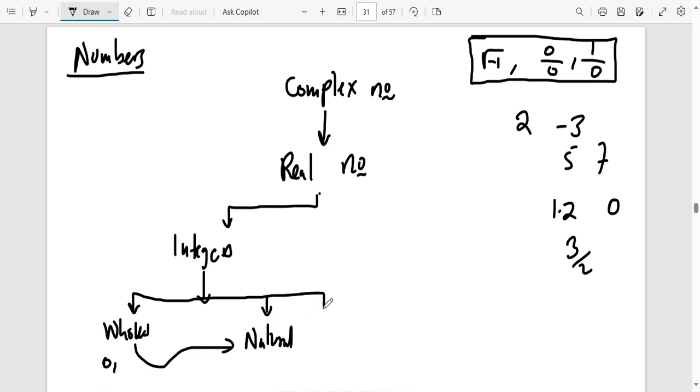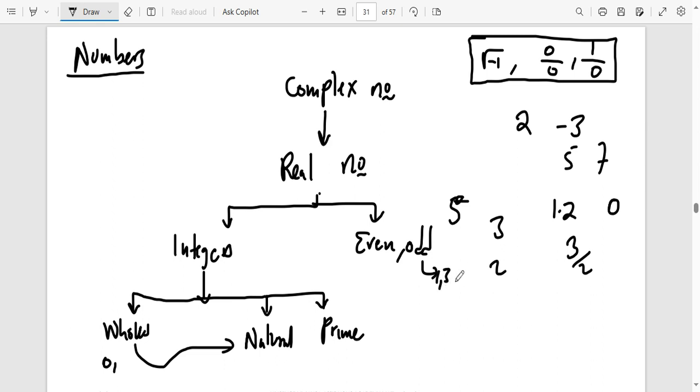In the same integers, you're also going to have prime numbers. Prime numbers are numbers that can only be divided by 1 and itself. For example, 5 can only be divided by 1 and itself. A 3, a 2, and numbers like 7. In the same integers, real numbers can also be even numbers or odd numbers. Odd numbers are the numbers 1, 3, 5, 7. Even numbers are the numbers 2, 4, 6, 8.